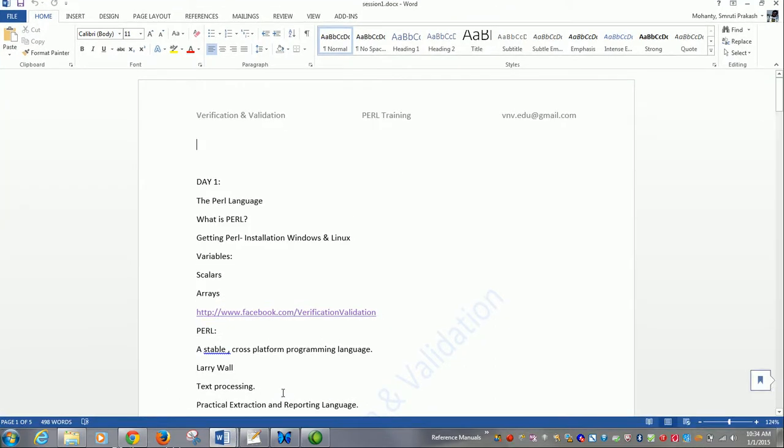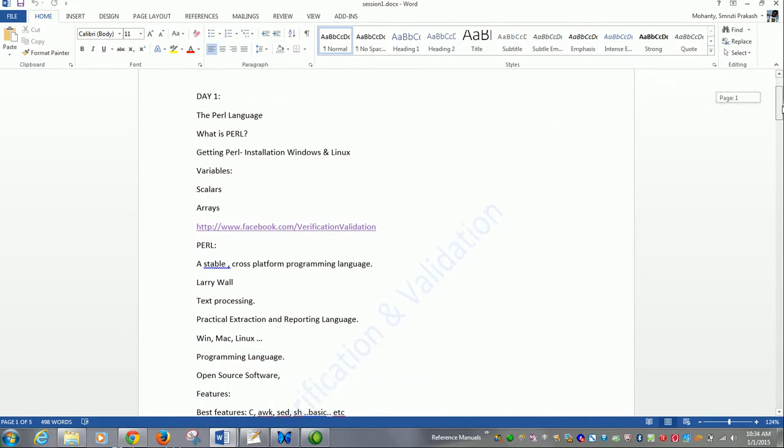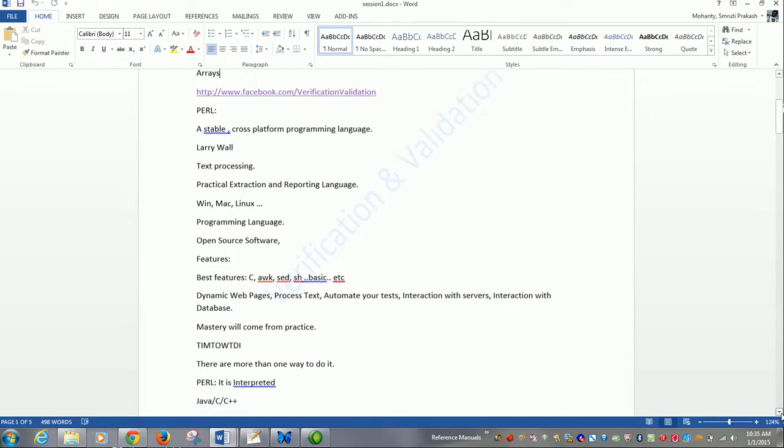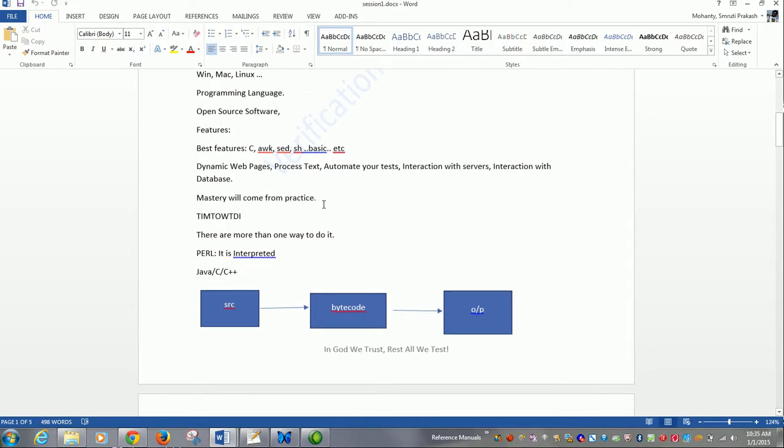So let's have an overview of what we had learned in day 1. In day 1 we had started learning about Perl. We went through the brief introduction, we went through the installation in Windows and how we can set the path variable in Windows, and we learned about variables, we learned something about scalars, we had a brief introduction on arrays, and we learnt how Perl is a language where there is more than one way to do it, and how it is an interpreted language. You don't need to explicitly compile it and produce a bytecode or a class file that you do in other programming languages.